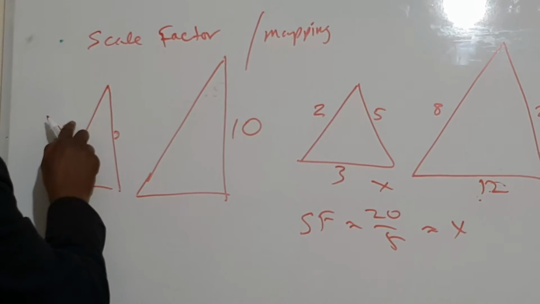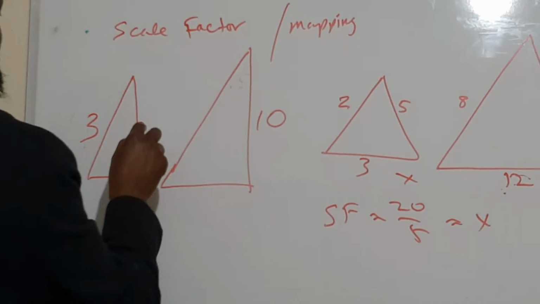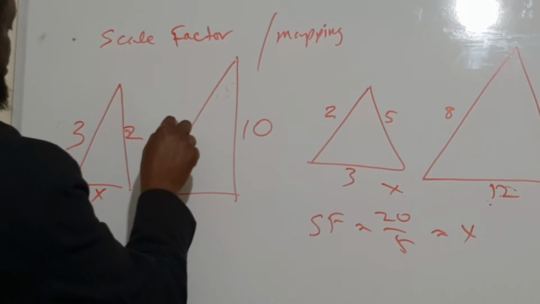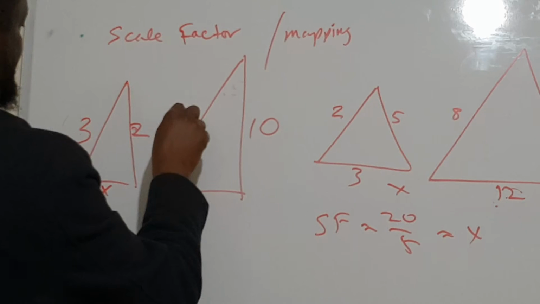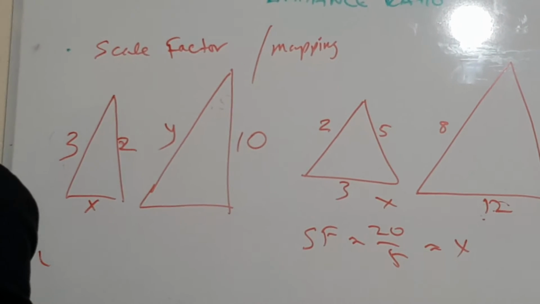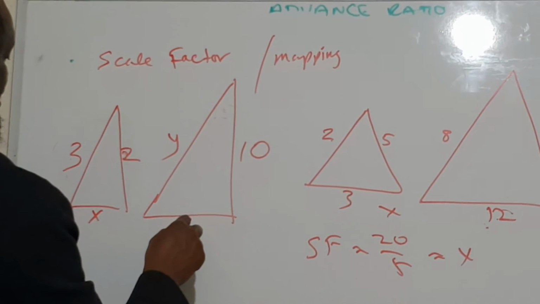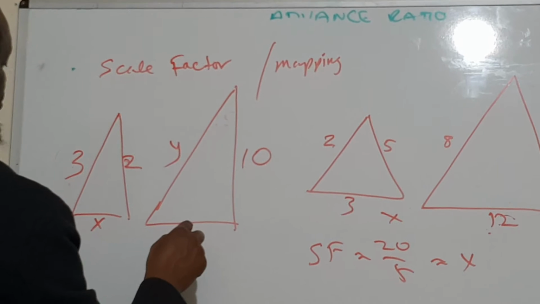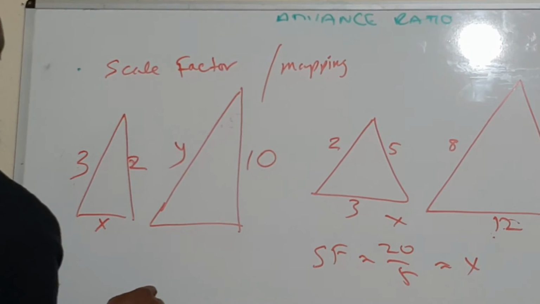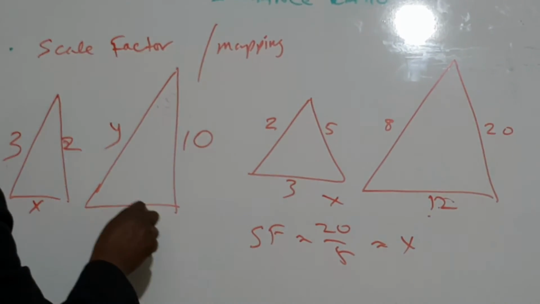This is 10, this is 2. This is 3, this is y. And then let's say this is x, and this is 15.